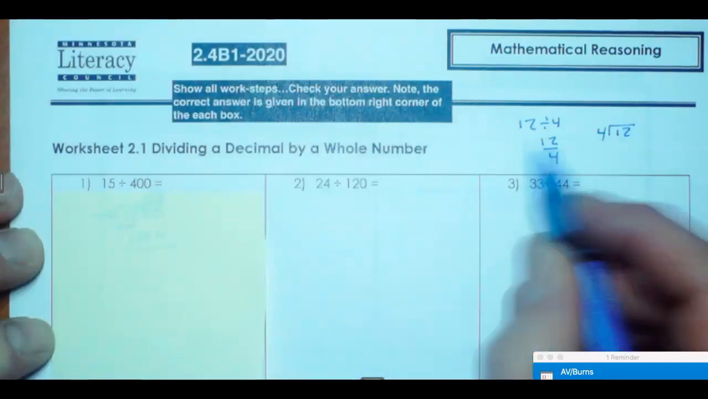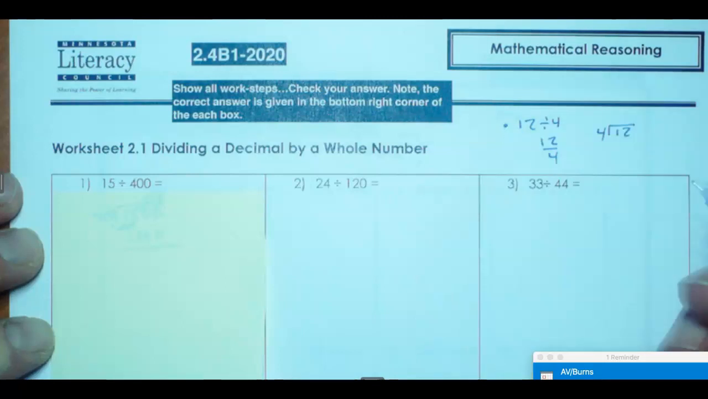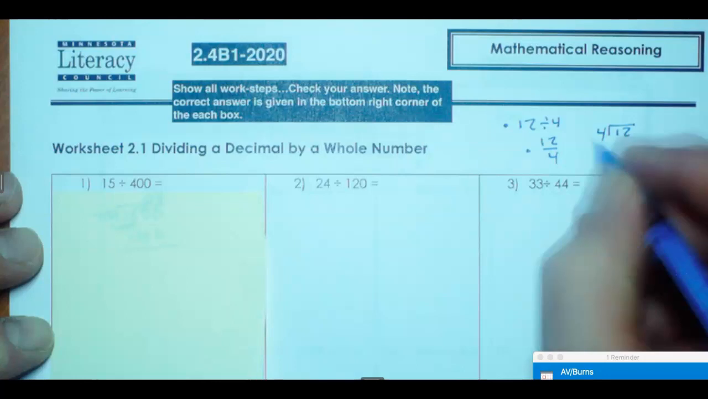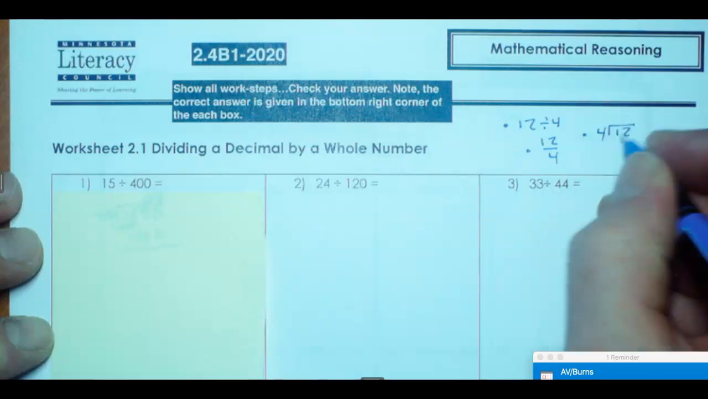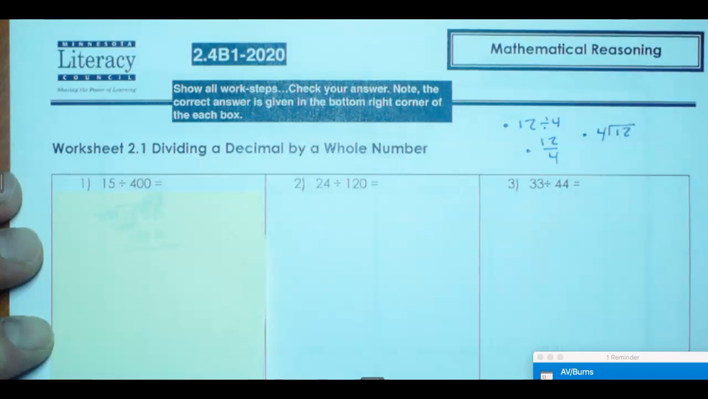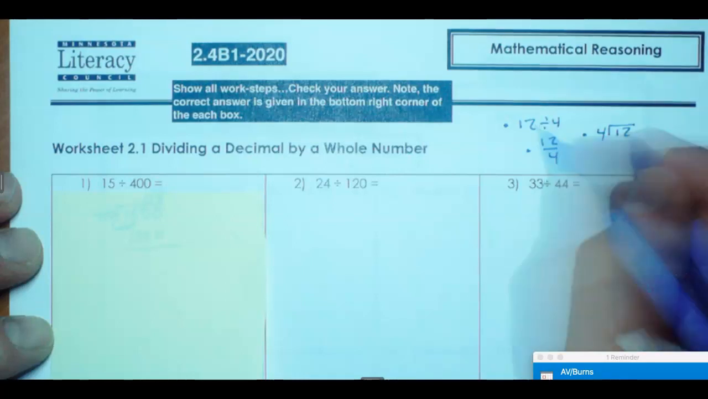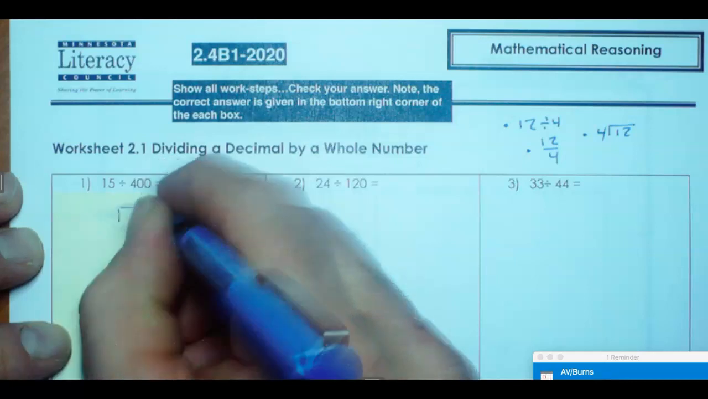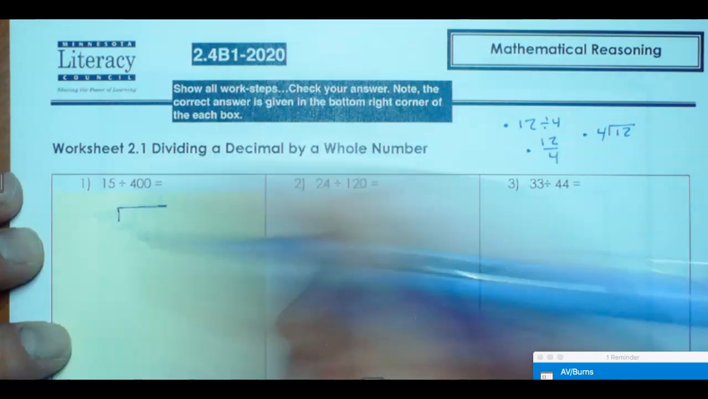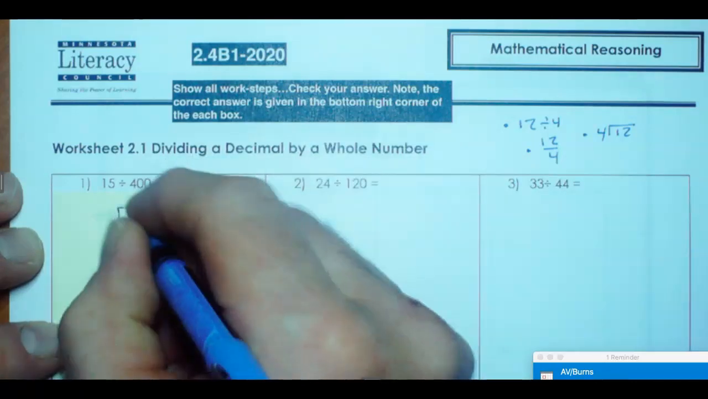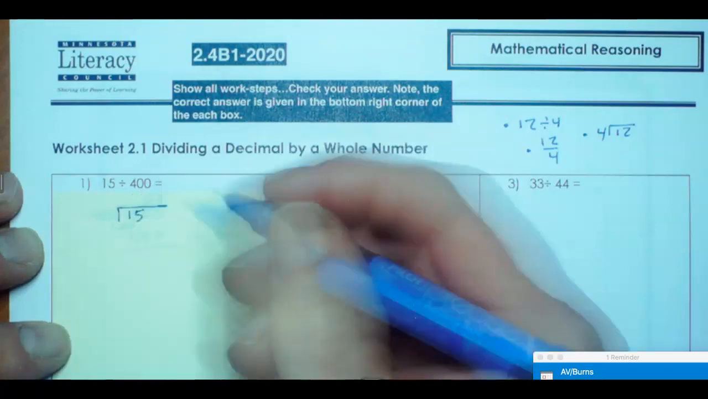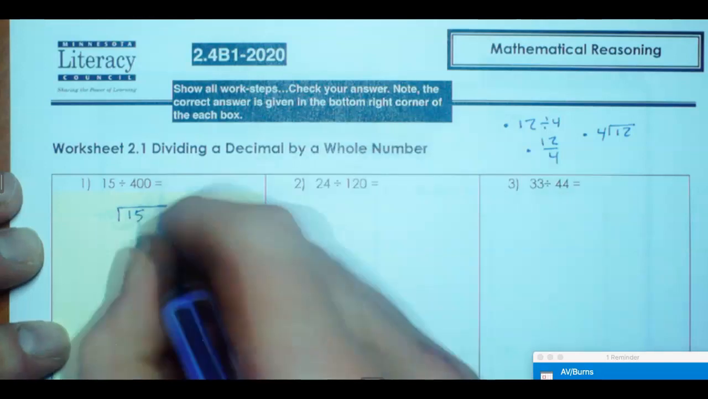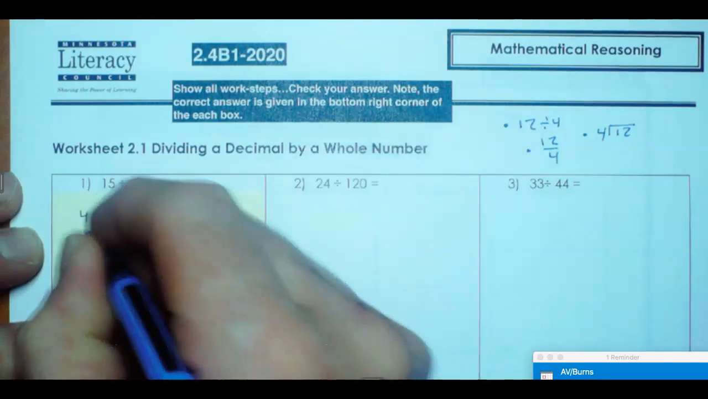Things to know, first of all, 12 divided by 4 is equal to 12 divided by 4 with a fraction bar is equal to 12 divided by 4. You notice that the number that's first goes inside the division house. So in this case, the 15 is going to go inside. Now I know everybody wants to put 400 in because that's easier, 400 divided by 15, but that's not what it says. It says 15 divided by 400.